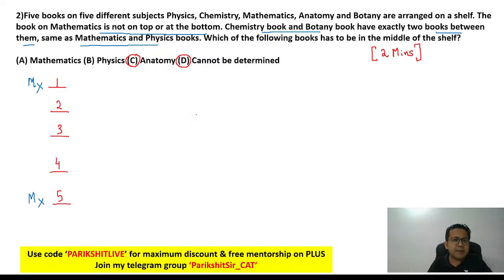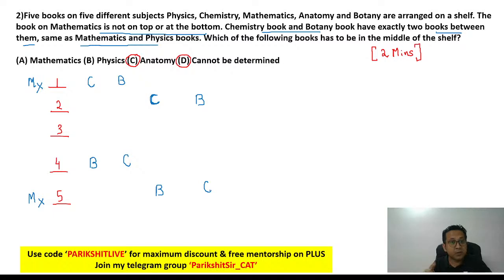So let's start. Chemistry and botany have 2 books between them. Now think about it. If chemistry is number 1, botany is gonna be number 4. Or vice versa. If botany is number 1, chemistry is gonna be number 4. That's scenario 2. What can be scenario 3? Next scenario. If chemistry is at number 2, botany is gonna be at number 5. Or if botany is at number 2, chemistry is gonna be at number 5.